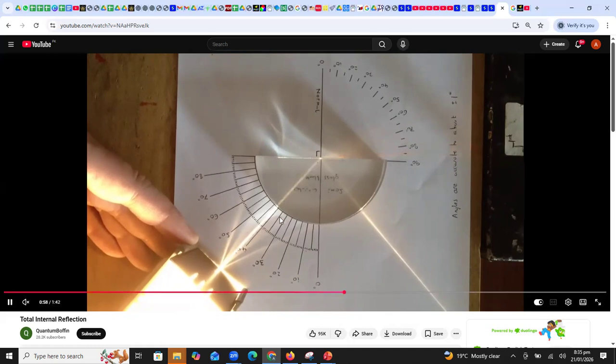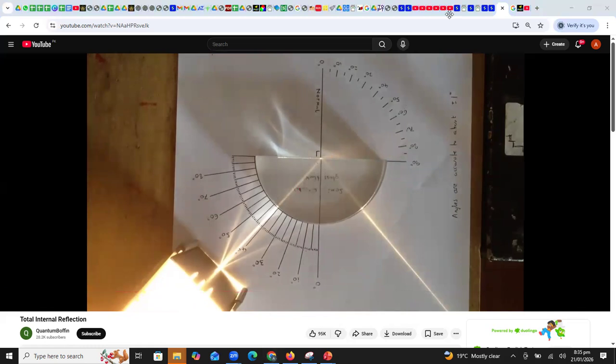But if I further increase this angle, now you can see we have achieved total internal reflection. So no light is escaping outside, all the light is internally reflected. So this is reflection. The angle of incidence, which is 42 degrees, will be equal to the angle of reflection, which is also 42 degrees. Any confusion here, students? Are you understanding this phenomenon of total internal reflection, beta?